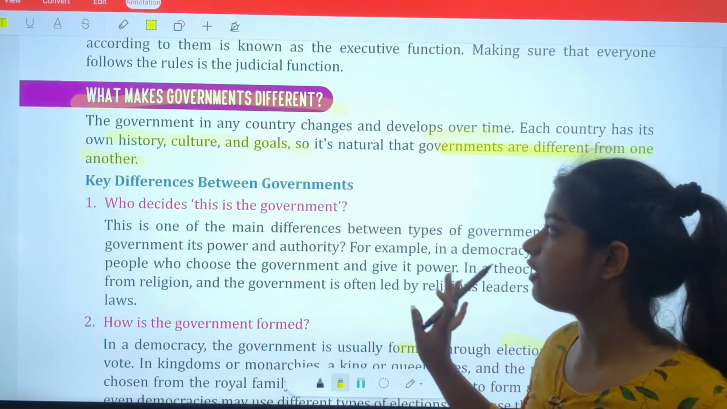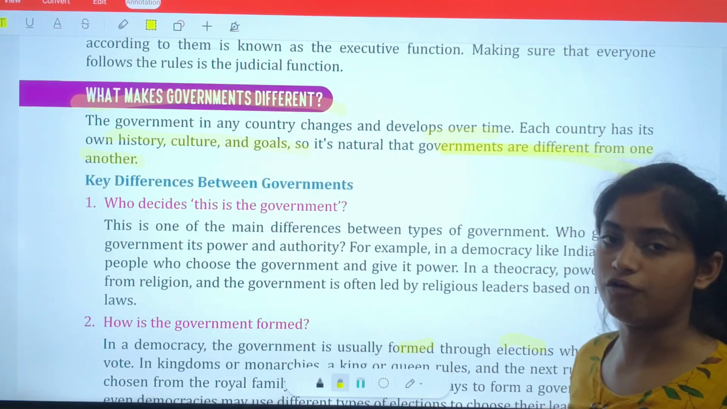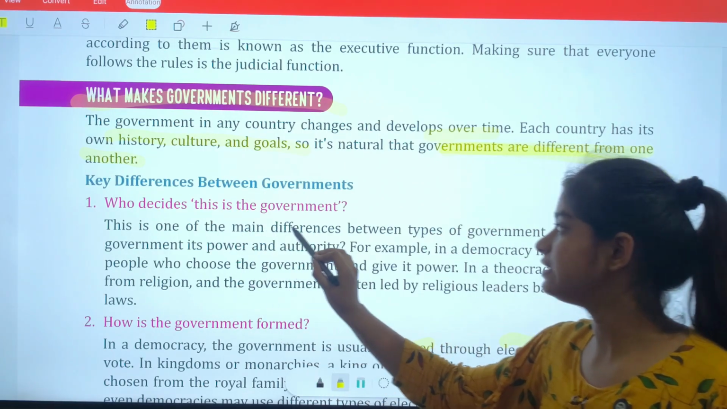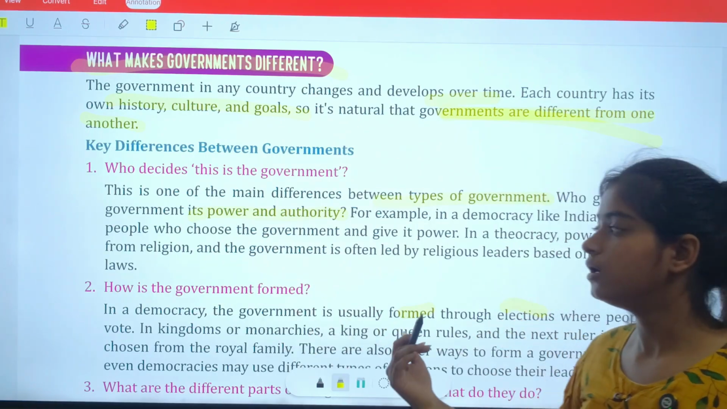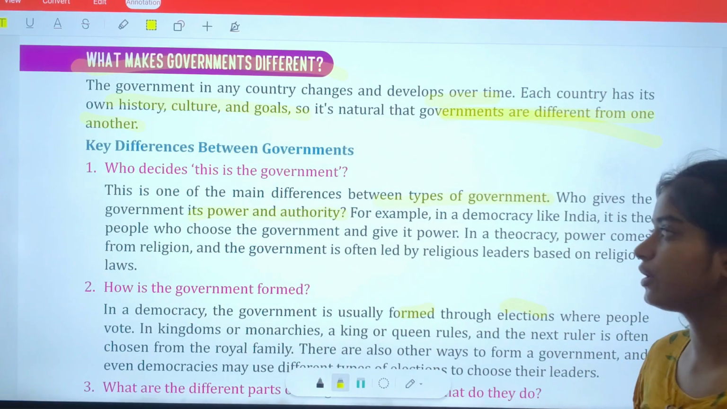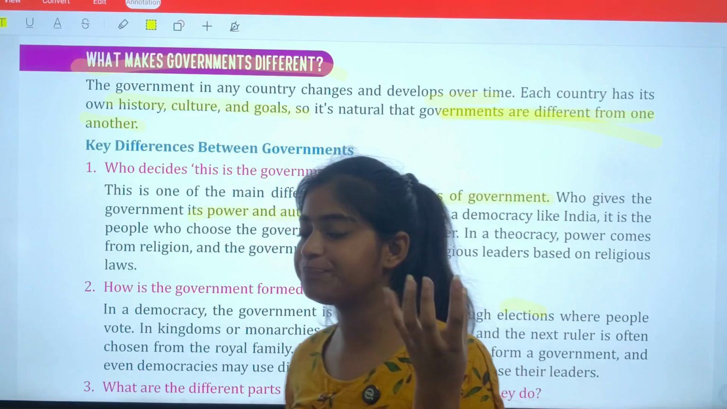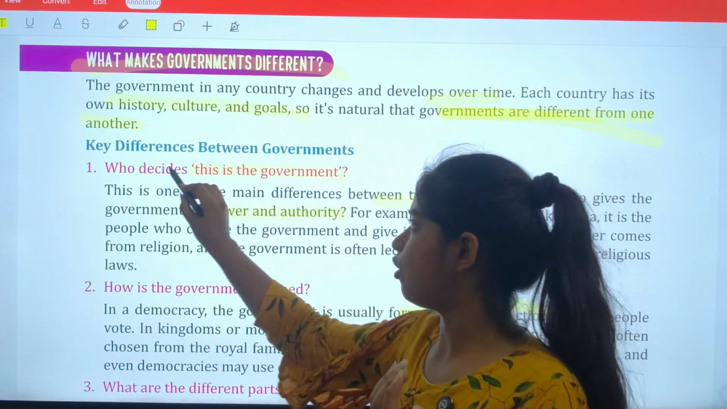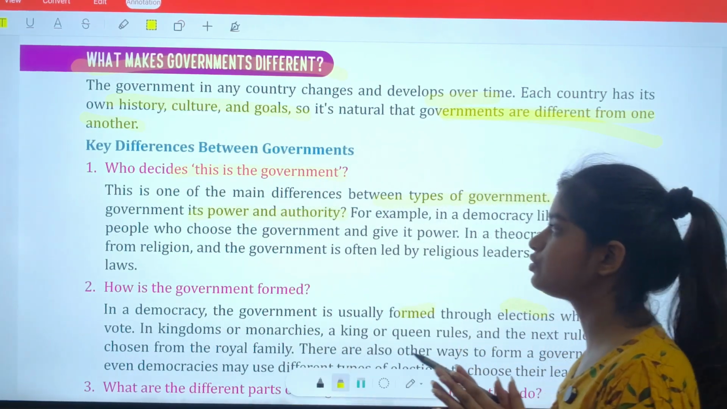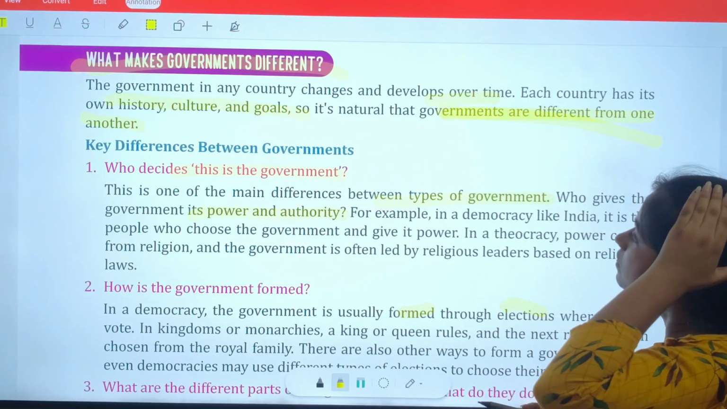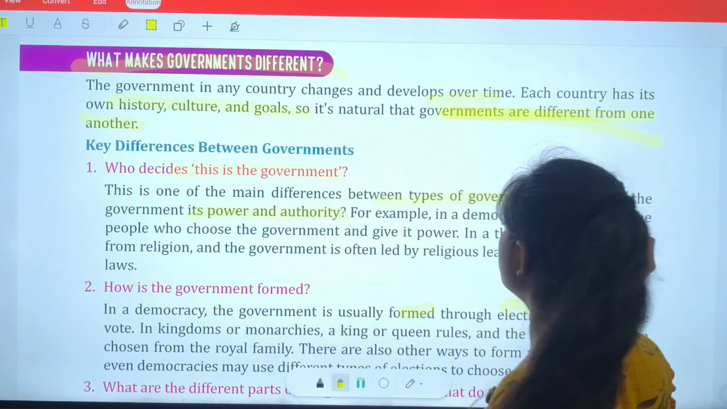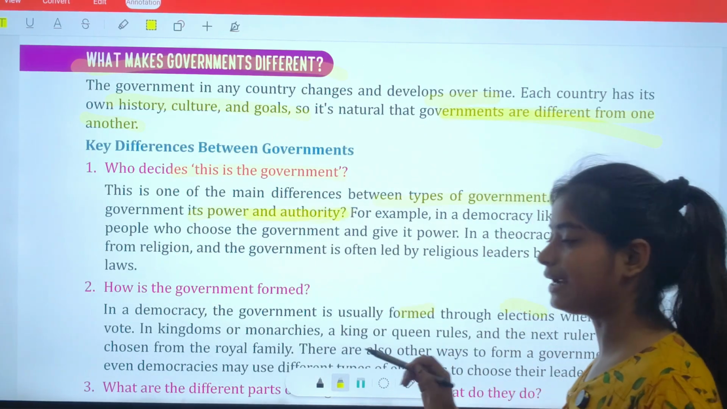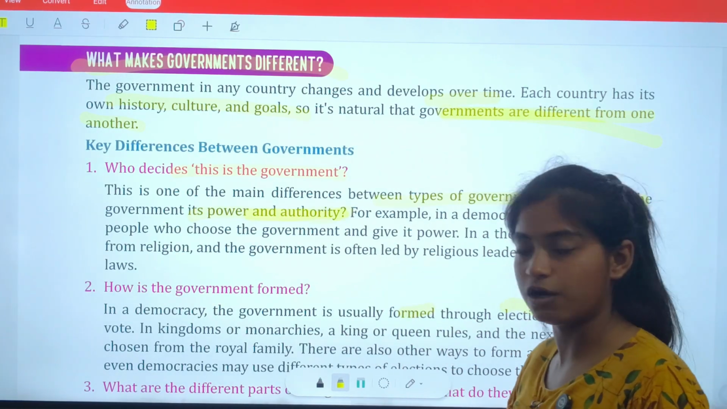Now, the key difference between governments: who decides this is a government? This is one of the main differences between types of governments. Who gives authority and power to a government? If we are saying this is a government, who decides this is a government? It depends on the main differences between the types of governments. So who gives the government its powers and authority? That means how a government gets power and authority.